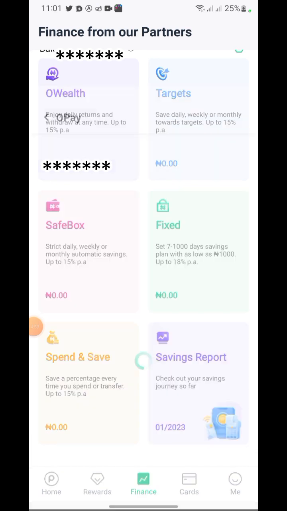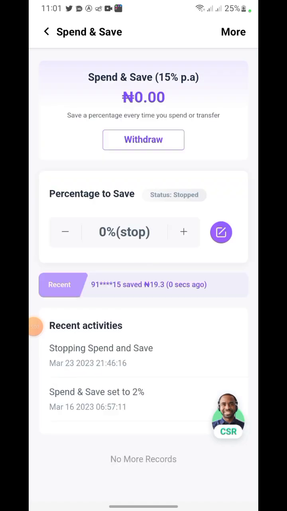Spend and save. This one means that any money that I put in my Opay balance, if I transfer money from my Opay balance, I want a bit of that money to be saved in this spend and save. So let's assume you have 3,000, 4,000 or 100,000. If you send out 1,000 naira, you want a particular percent out of the 1,000 you are sending. Let them take a particular percent from your balance and keep it here for you.